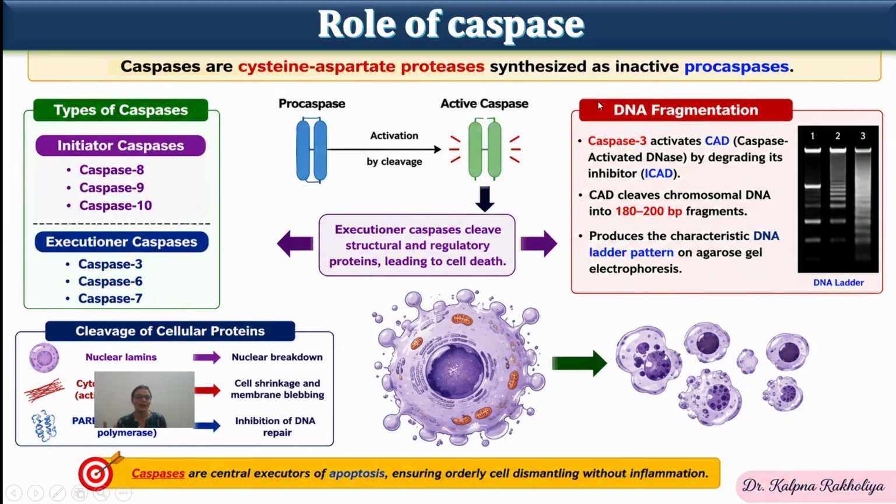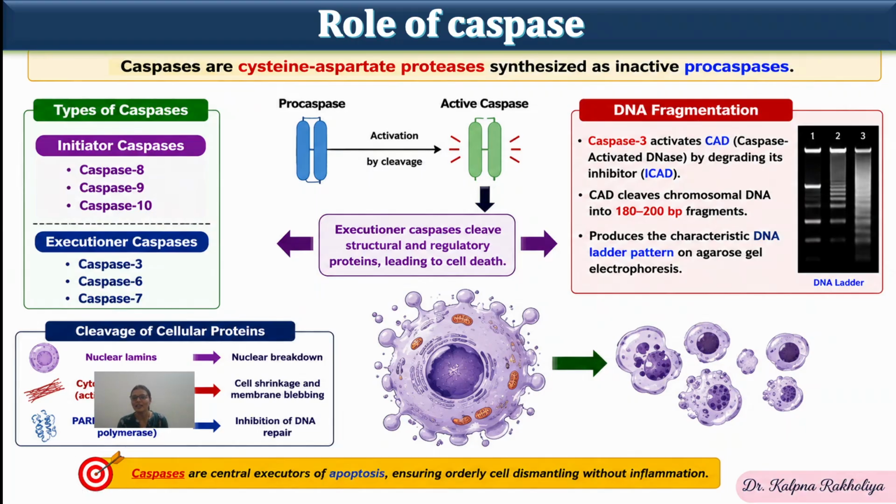In summary, caspases are cysteine aspartate proteases which are synthesized as inactive procaspase, also called zymogen. There are two types of caspase: initiator, meaning 8, 9, 10, and executor, which are 3, 6, and 7. These caspases are involved in DNA fragmentation. Caspase 3, an executor caspase, activates caspase-activated DNase by degrading its inhibitor. The main role of DNase is to break down the DNA.